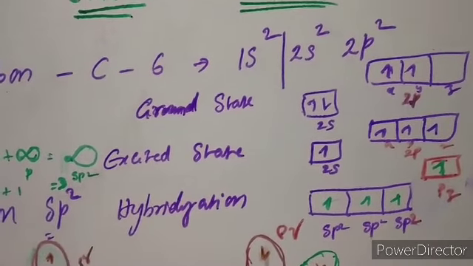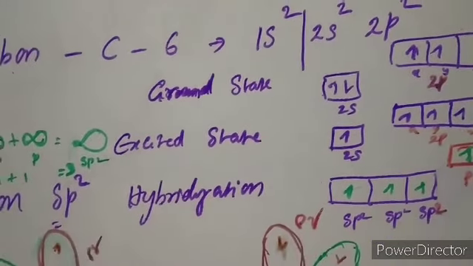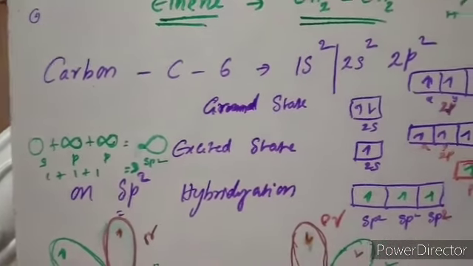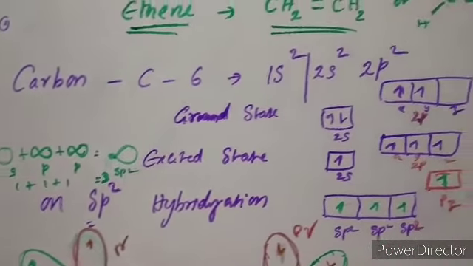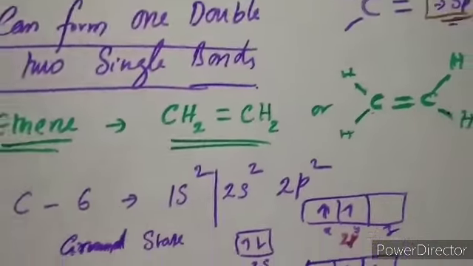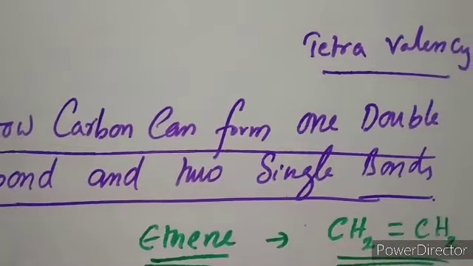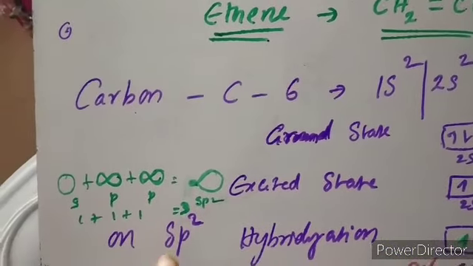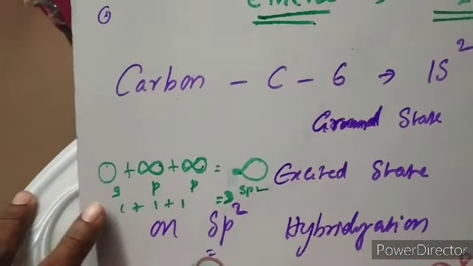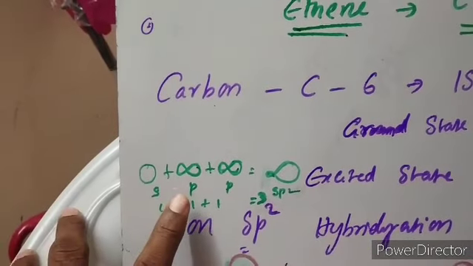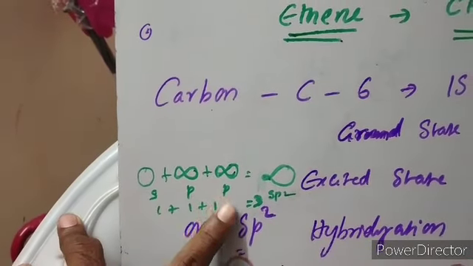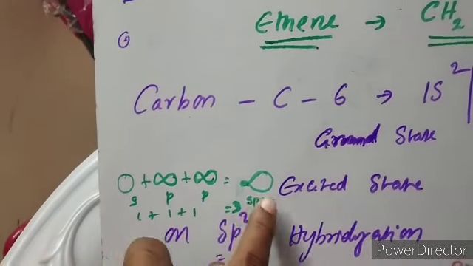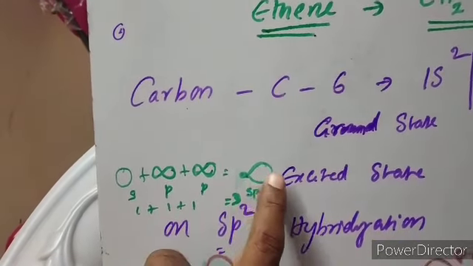Right. Now after excitation, the carbon undergoes hybridization, meaning the orbitals of the carbon undergo hybridization. Here the carbon has to form one double bond and 2 single bonds, so the carbon undergoes sp2 hybridization, meaning one s orbital of carbon is intermixed with 2 p orbitals of the carbon, and finally sp2 hybrid orbitals are formed.